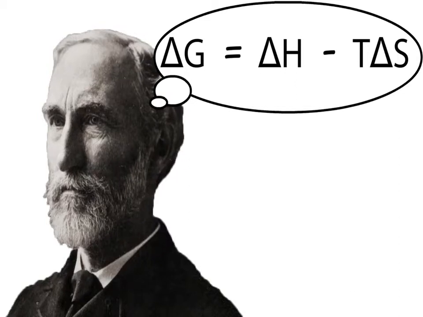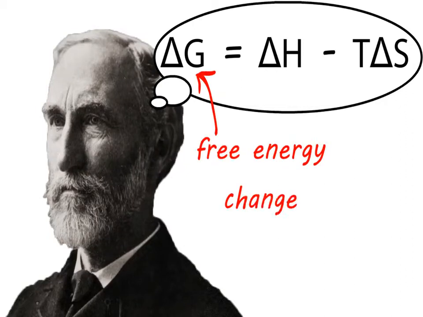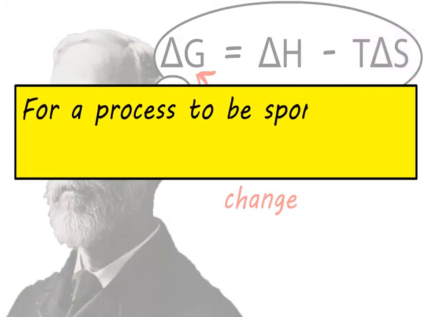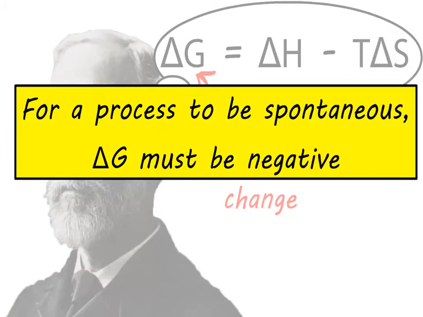Free energy has the same units as enthalpy, that is, kilojoules per mole, and is calculated from this equation, where delta G is the free energy change. We can see the value for the free energy is made up of 2 terms. One is a contribution from the enthalpy, and one is a term involving entropy and temperature. In order for a process to be spontaneous, the value for free energy change must be negative, which means the process is energetically favourable.